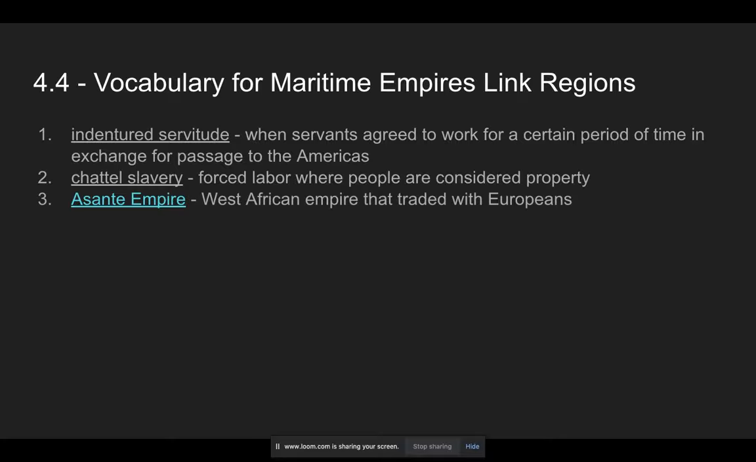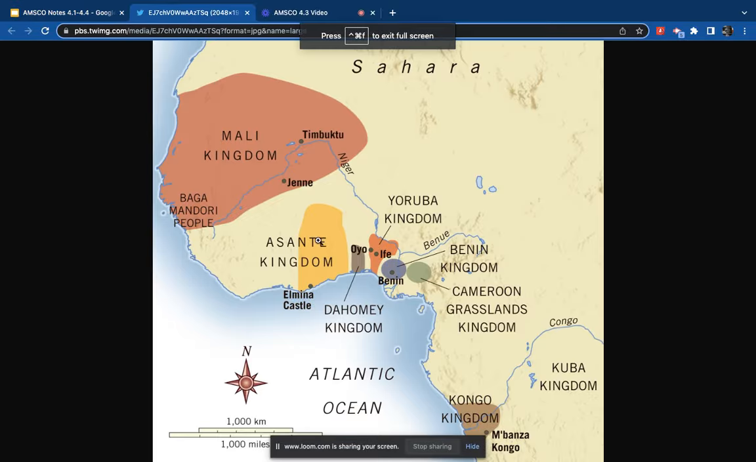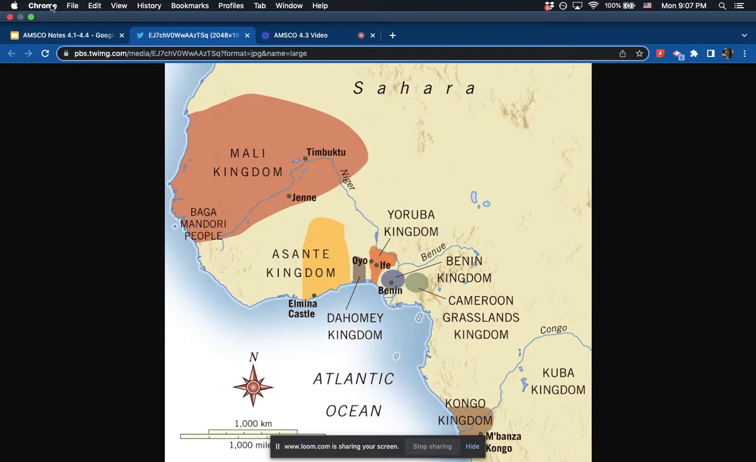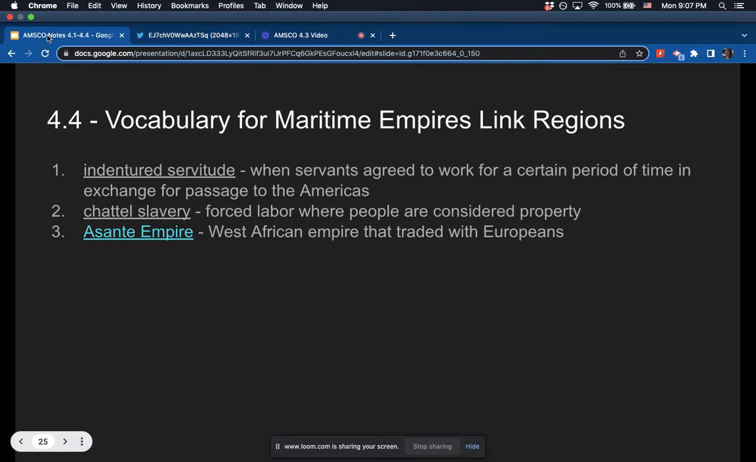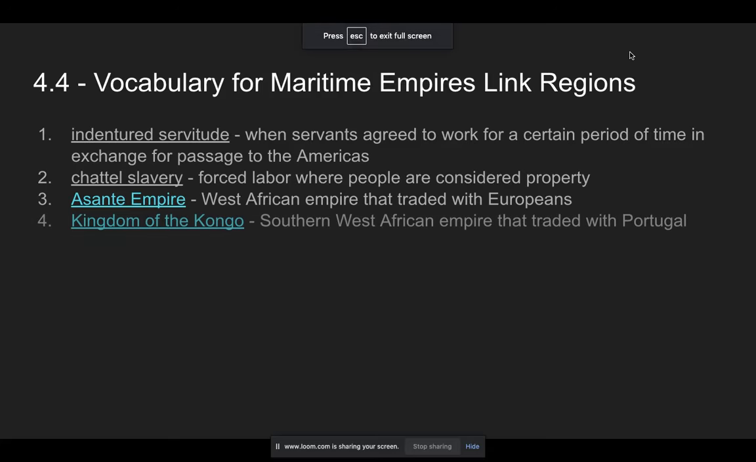The Asante Empire is a West African empire that traded with Europeans. Very brief map break over here. There's the Asante Kingdom, kind of south of where Mali was. And there's Congo down there. Kingdom of the Congo, I just showed it to you. It's a southern West African empire that traded with Portugal, a little further down the coast.